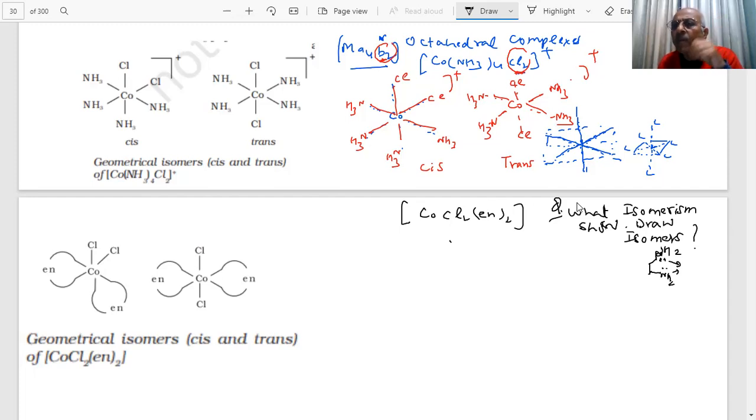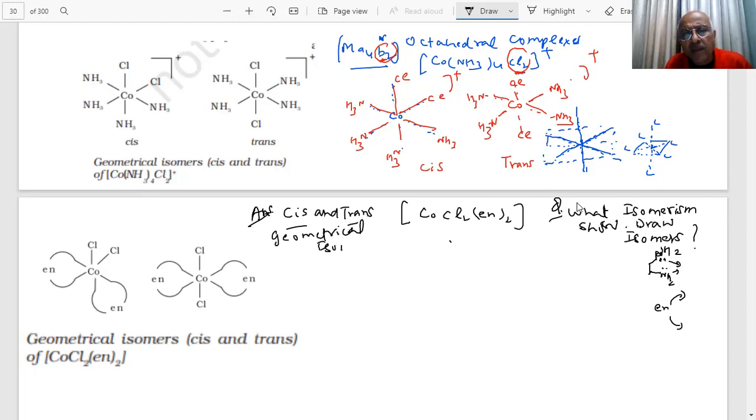It forms a cyclic ring. And we represent this in the short form En, like this. That means there are 2 donor atoms which are getting bonded to the central atom. So in this case, this will show geometrical isomers. This will show cis and trans isomers. Our answer is, it will show cis and trans geometrical isomers, students.